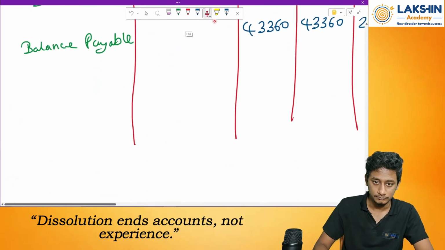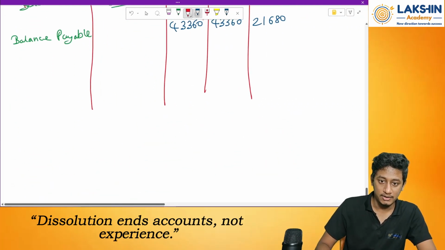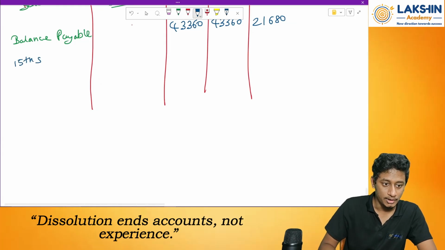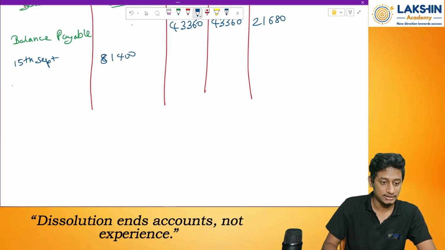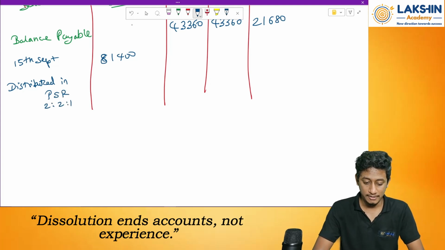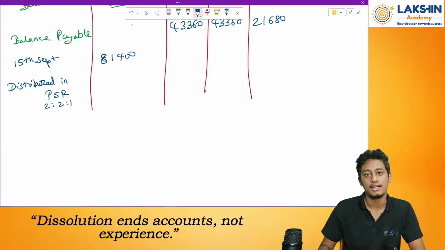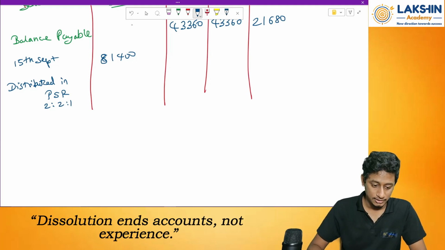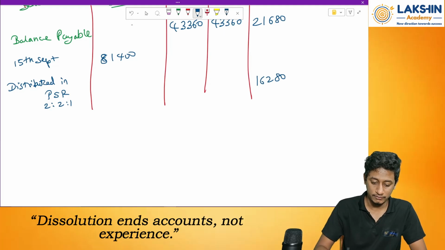So on 15 September, how much is the realization? 81,400 rupees. So how will I divide this? Distributed in what ratio? In the profit sharing ratio of 2:2:1. So 81,400 divided by 5 equals 16,280. Why 5, sir? Again because of 2:2:1. Then 16,280 into 2 equals 32,560.